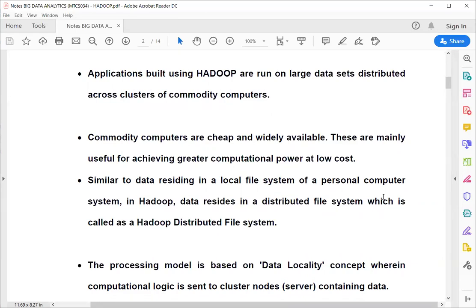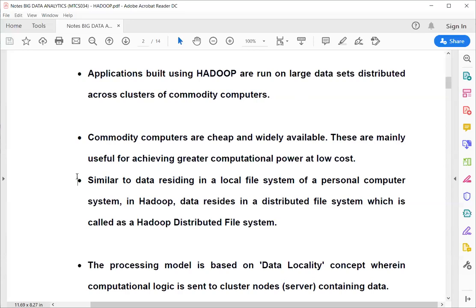Normally, when we store our information in our personal computer system, the system uses a particular way to store it. For example, if you are using Windows, it uses the NTFS format. And if you are using Linux or Ubuntu, it uses the ext file format. Hadoop basically uses the Hadoop Distributed File System, mainly known as HDFS.